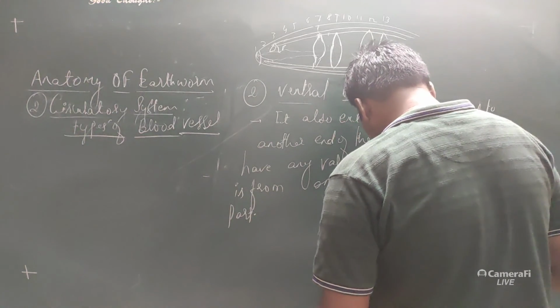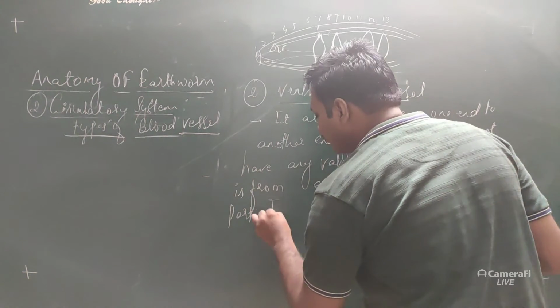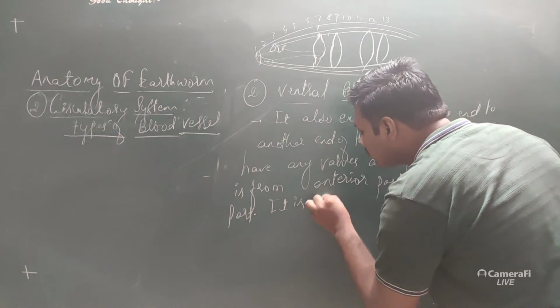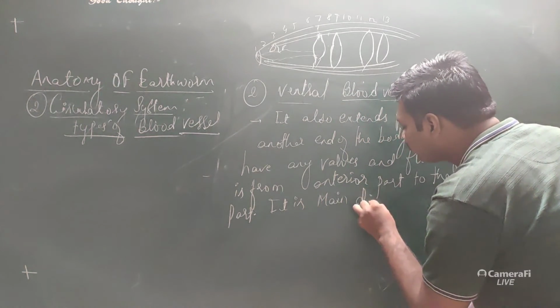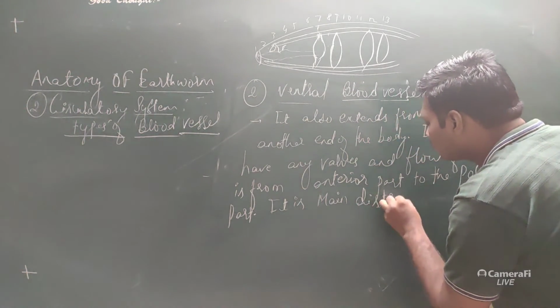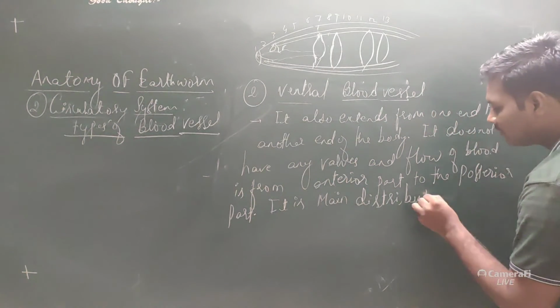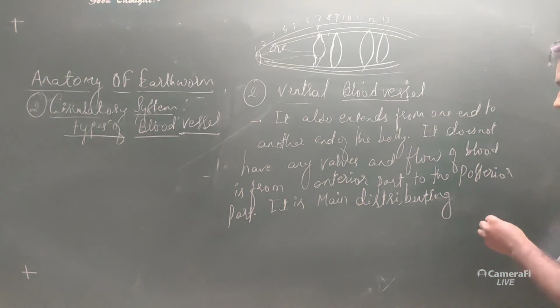Okay, its main function is a distributing blood vessel.